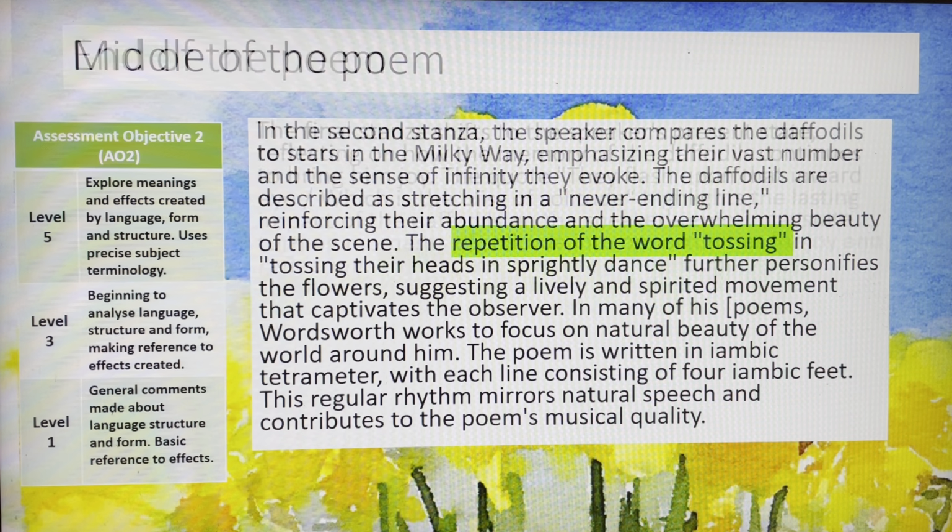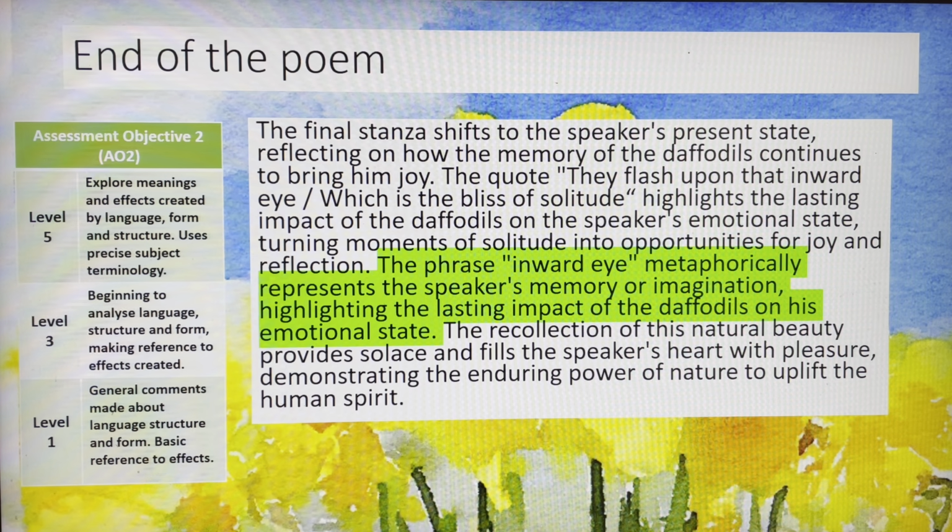And lastly, let's move to the end of the poem, where we start to look at once again the analysis of the last couple of lines. Have a look at the kind of length of my answer there as well. And you might want to make notes on what I've said and then try and recreate it from memory by pausing this video and see if you can match my answer based on your notes.